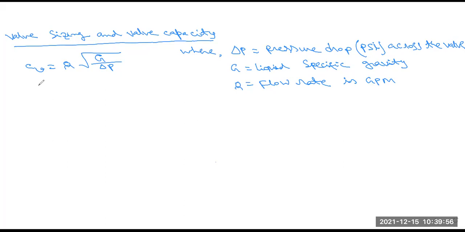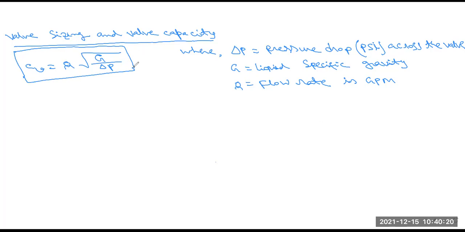Okay, so this is one expression you have to understand: CV equals Q into root over G by delta P, where Q is the flow rate in GPM units, G is the liquid specific gravity, and its value is different in different liquids.